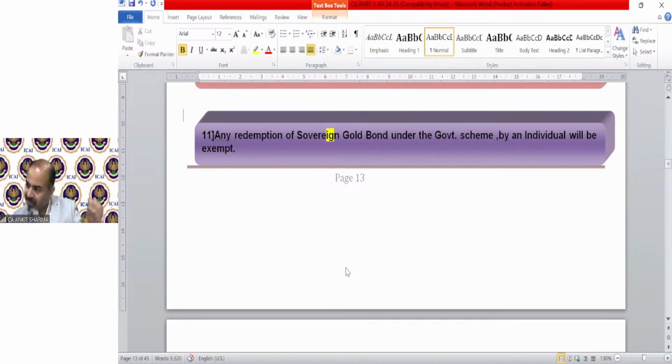Purchase consideration means the actual purchase price you have paid. So whenever we say purchase price or purchase consideration, that means the payment we have made for the purchase of that asset in actual. FMV can be lower or higher, but the purchase price will be the price which has been paid by us.